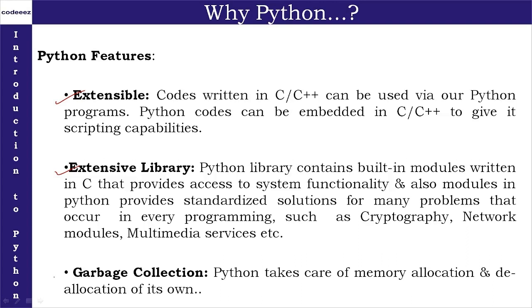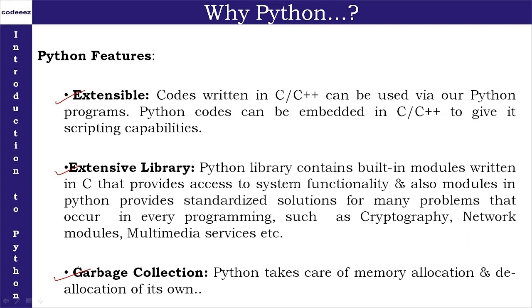Now another feature is garbage collection. This concept will be more understandable when you do it practically, but right now you can understand that it has a runtime garbage collection method, and Python automatically takes care of it.